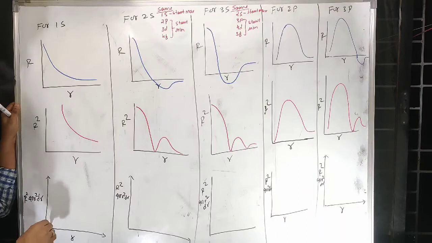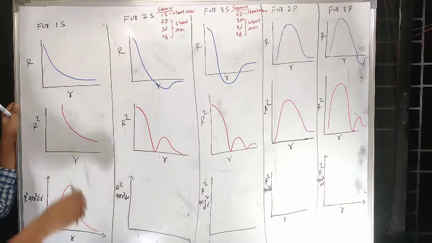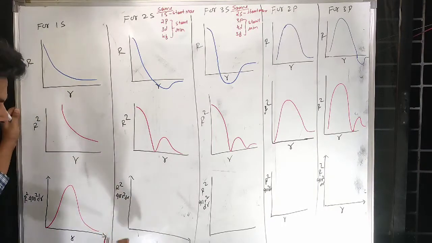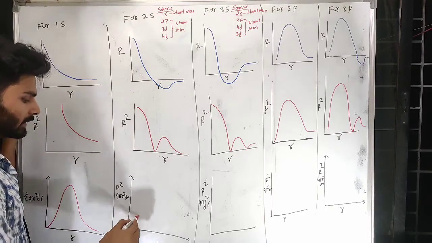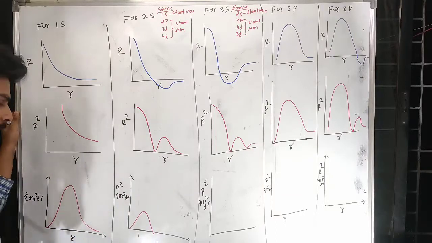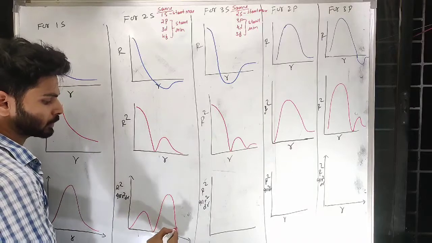So at some position it will be maximum, then it will be like this. For 2s, again radius square is 0 at this position, so I need to start from 0. I need to show maximum at one position. I need to show that cut because the 1s electron is present there. Thereafter I need to show the maximum distribution of electron.